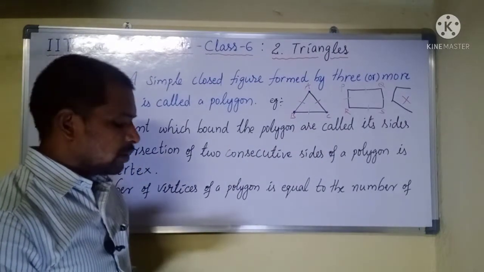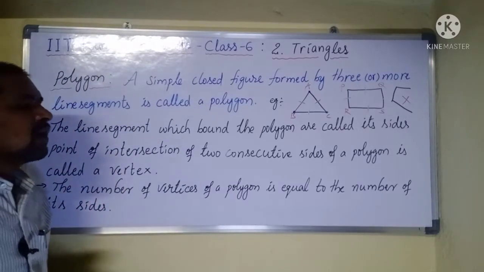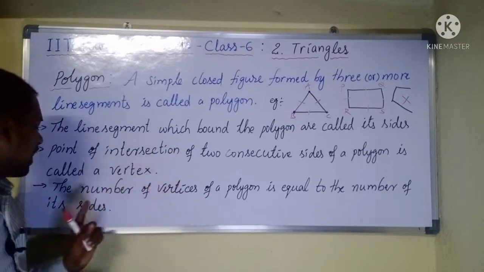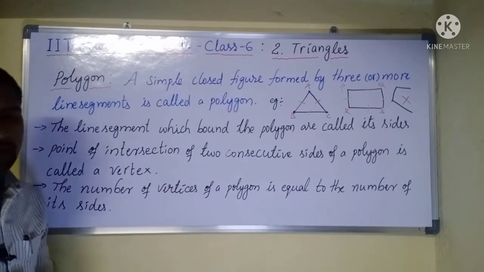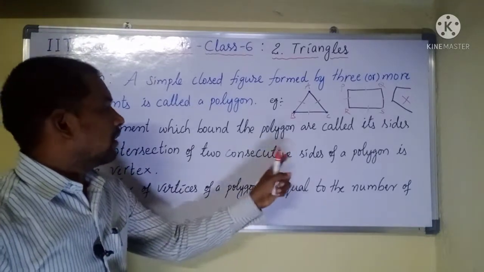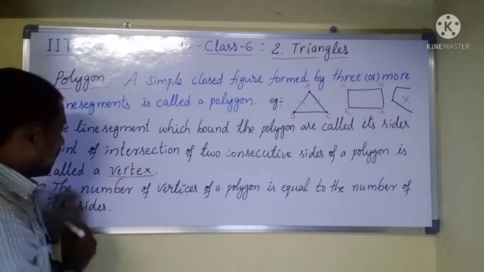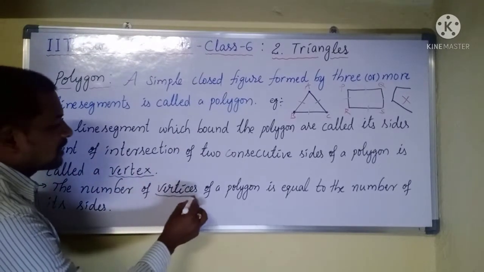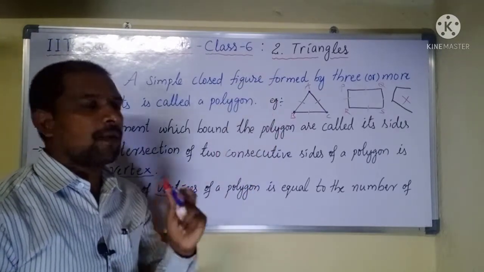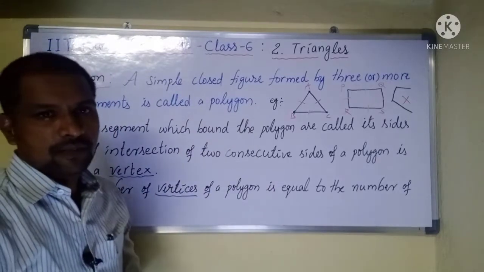Coming to the third point: the number of vertices of a polygon is equal to the number of its sides. The plural form of vertex is vertices.